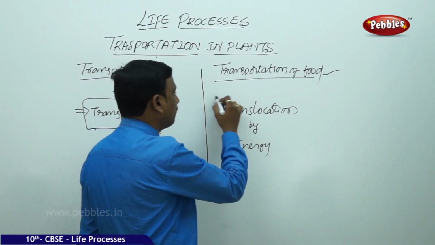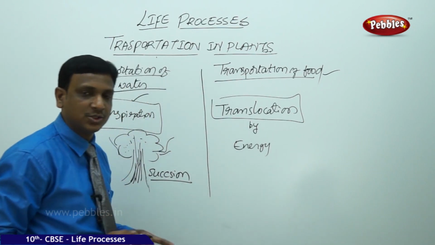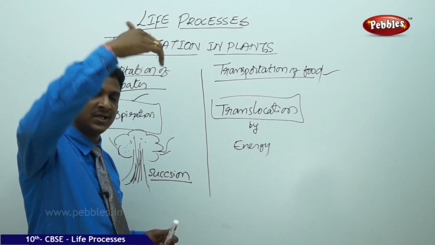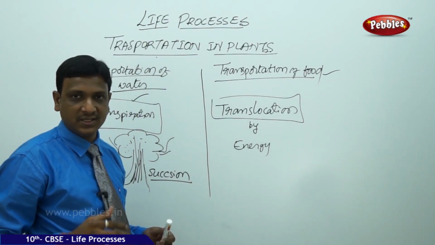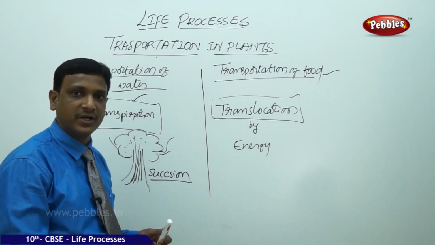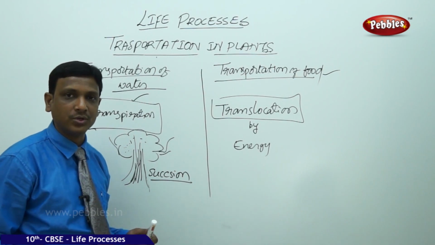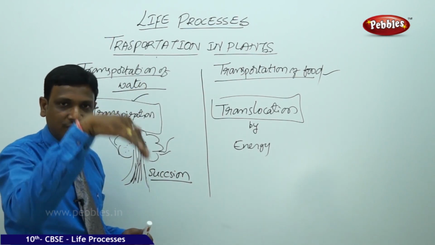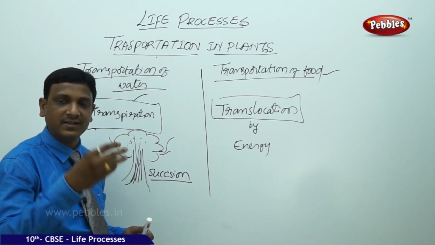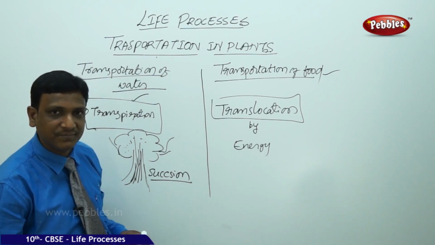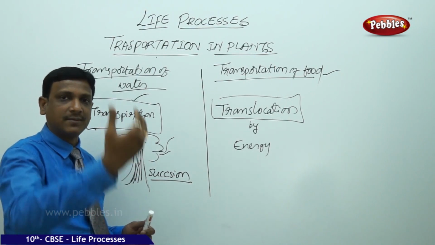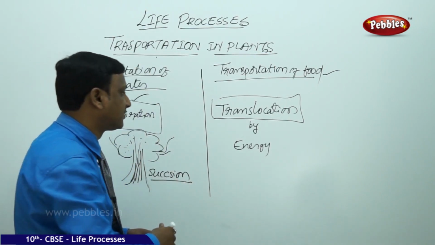The second part, the transport of food, is called translocation. The food has to be transported from one part to another part, not always in one direction, sometimes to the top parts, sometimes to the bottom parts. When the leaves are preparing the food, once the food is prepared, sometimes it is transported to the root and stored in the root. So the food has to be transported to the root, downward translocation. Sometimes when the plant is blooming, the food is required in the bud part. So from the root, the food should be transported to the bud, upward direction. So sometimes food is transported downward, upward, you call it translocation.